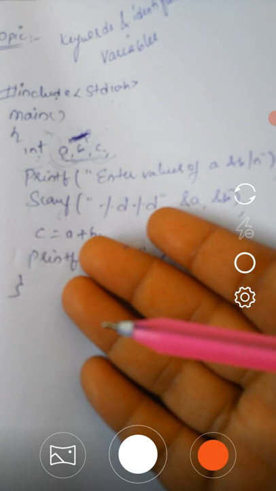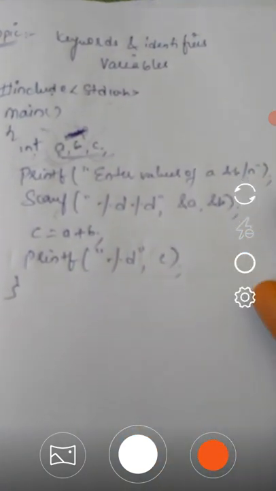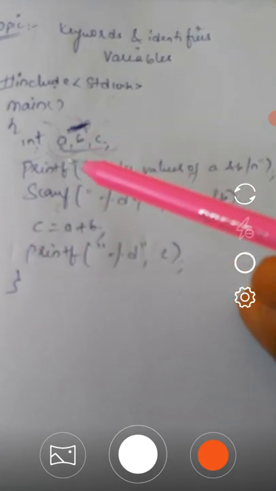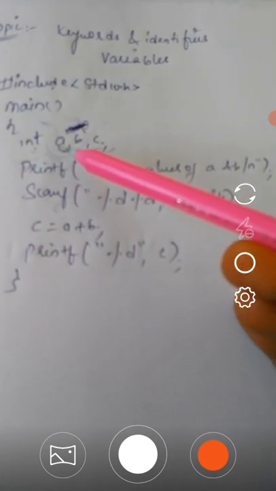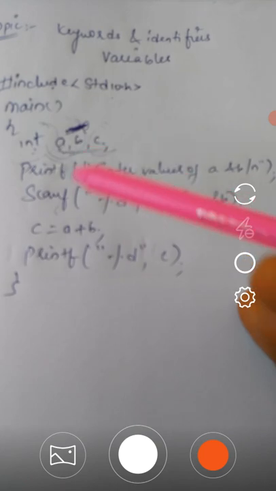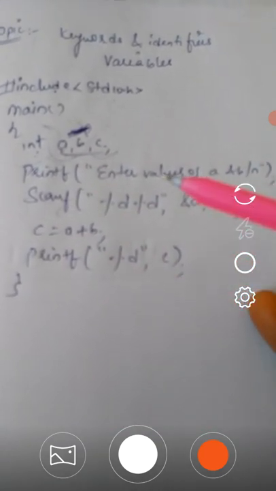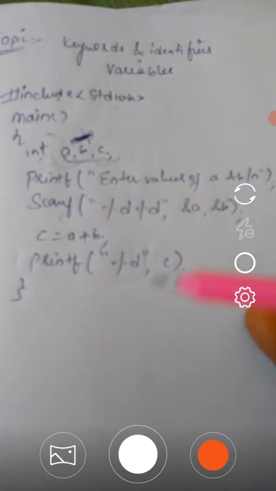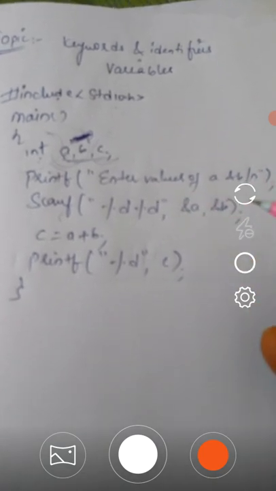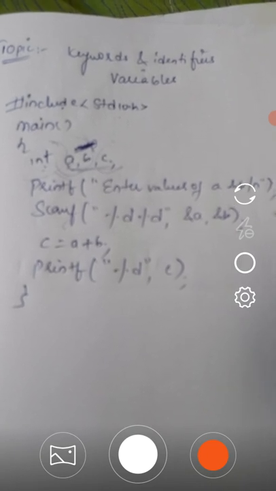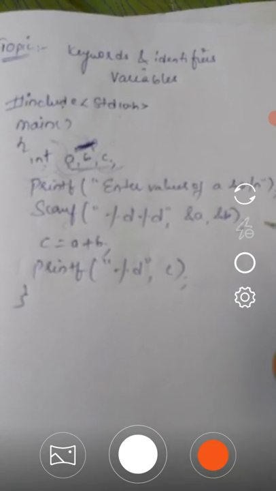I will get a result of 8. In the next execution I assign values like A is 20 and B is 10. At this time I get a result of 30. Like that, for every execution the output will change.